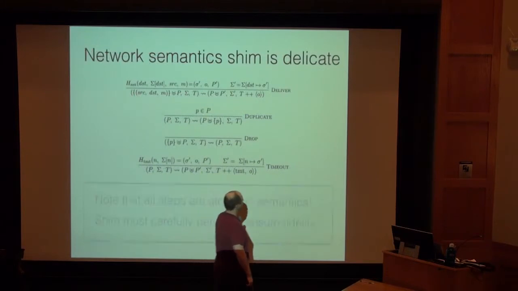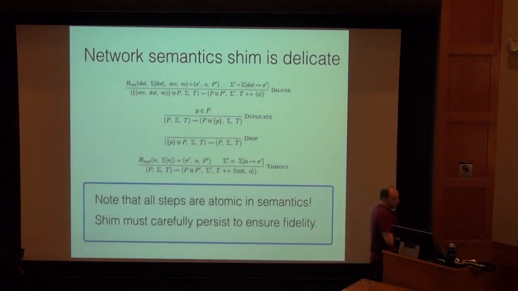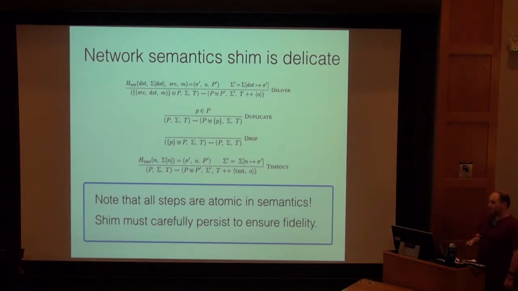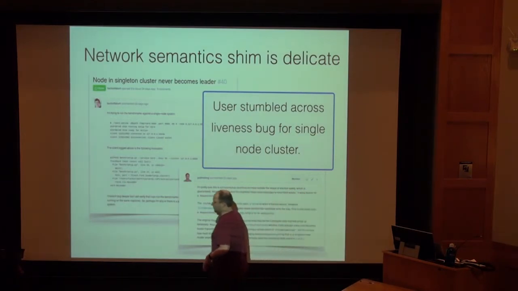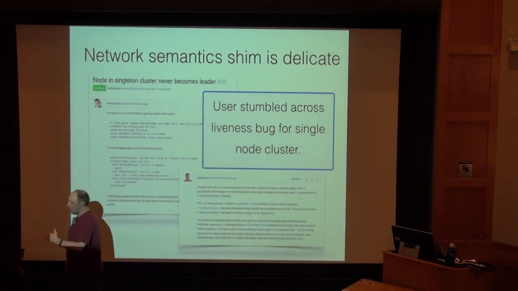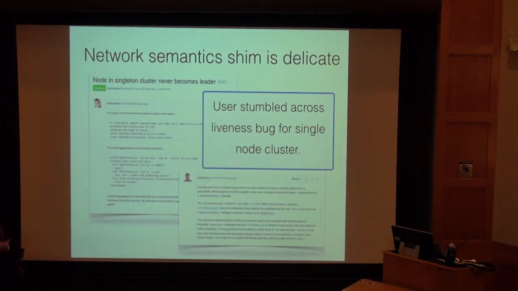So one problem is that, as we mentioned yesterday, we assume that the handlers are actually executed atomically. And so these network semantics aren't just a model, it's also something that we need to try to ensure when we implement the shim, if we want to believe in these systems. One example where we got some of this stuff wrong was, people found bugs about things we didn't promise to do correctly.